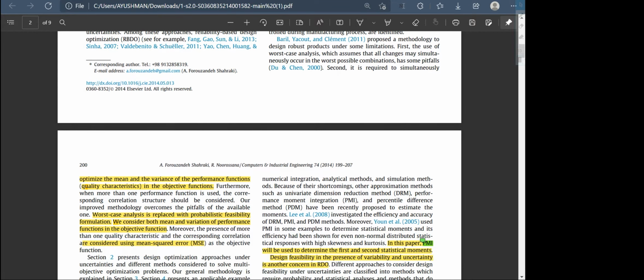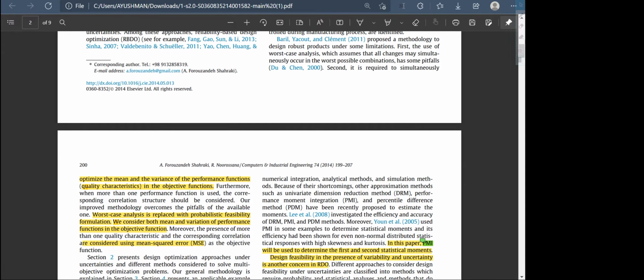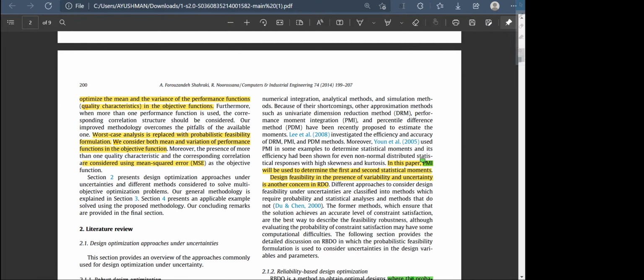Previous researchers used a similar methodology, but they used worst case analysis, which had some shortcomings, so this paper replaces worst case analysis with probabilistic feasibility formulation.